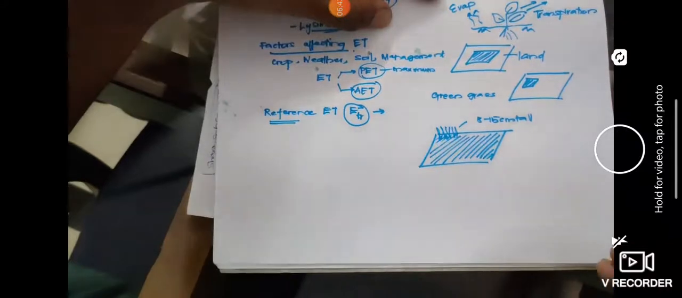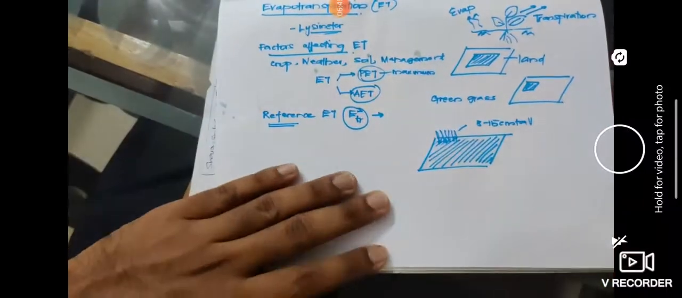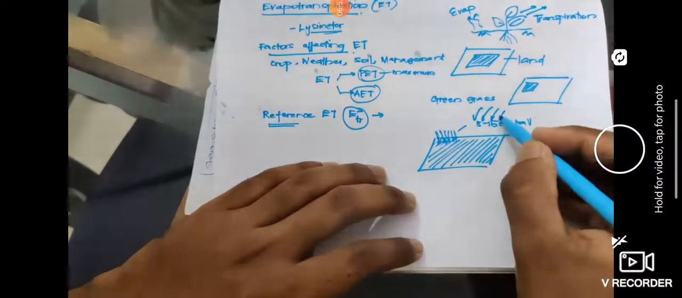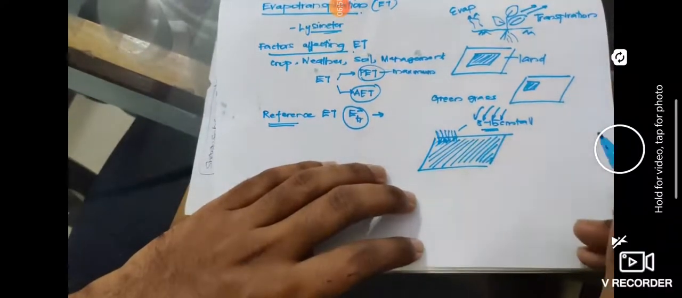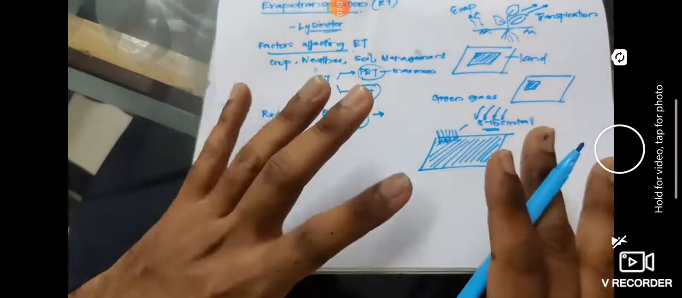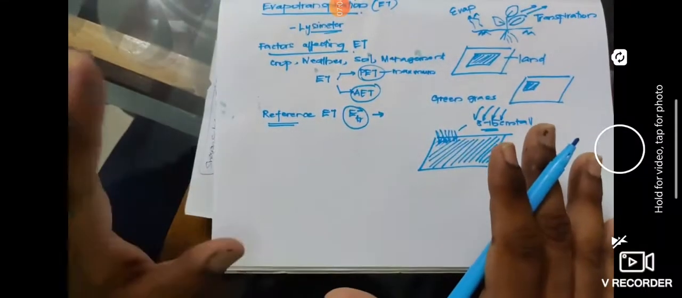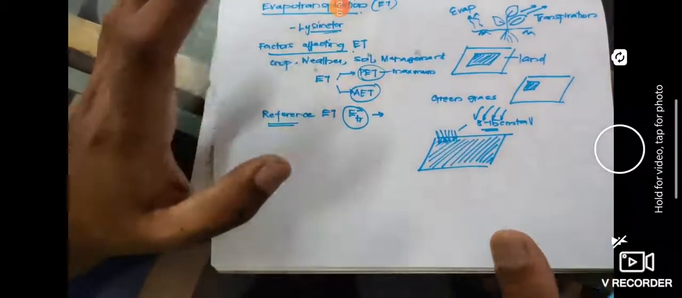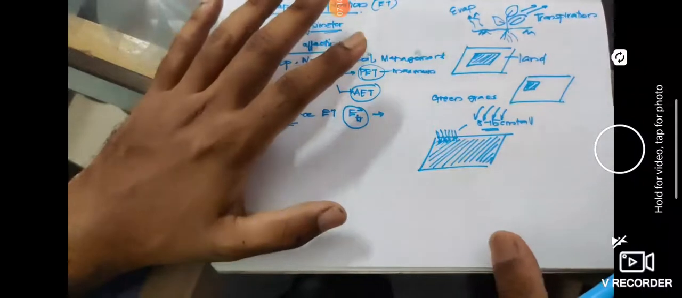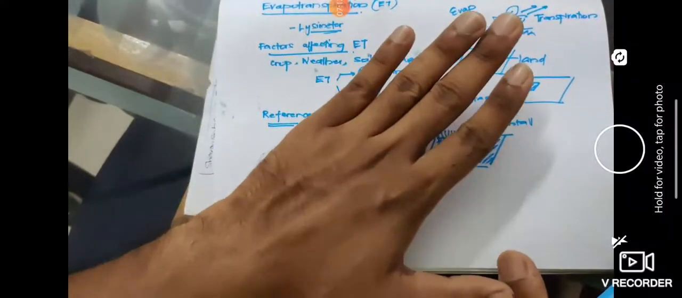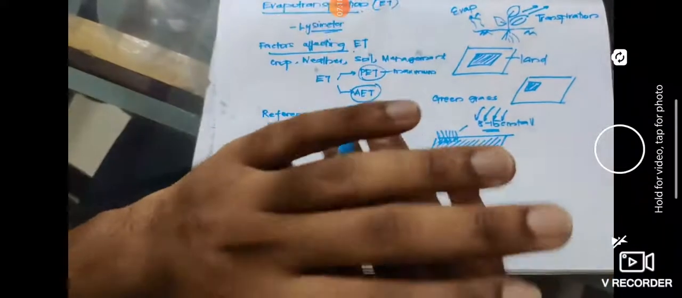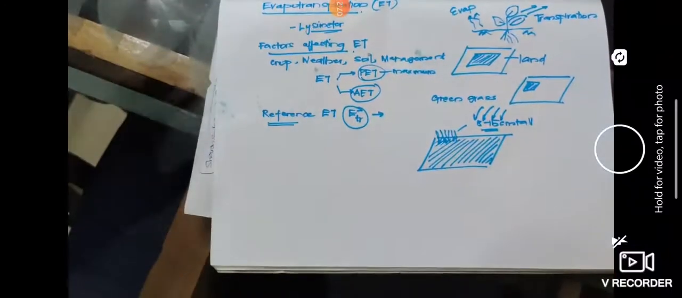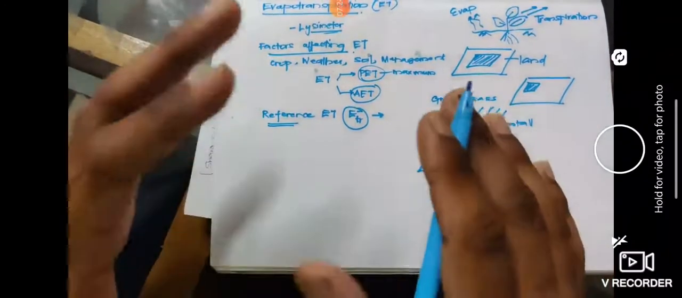The entire area is covered, and there is no shortage of water, because you are providing a continuous amount of water. At the same time, you have grass of 8 to 15 centimeter height covering the entire area. Then the evapotranspiration that occurs is called the reference evapotranspiration. That is the meaning of reference evapotranspiration. It means you have green grass of 8 to 15 centimeter tall covering the entire area, you are providing water, so there is no shortage of water, and the grass is actively growing.